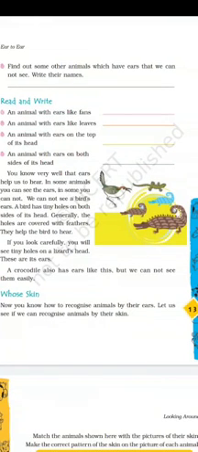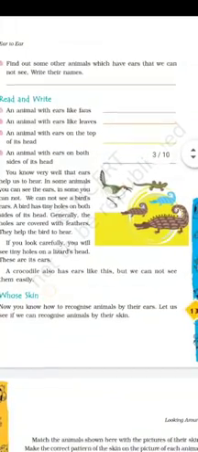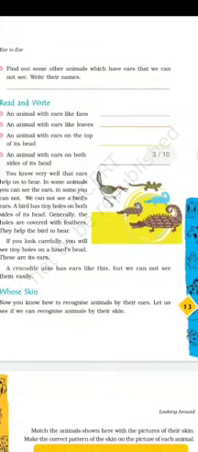Here, in the information given, we can learn that all animals and birds have ears. But some animals have ears that are clearly visible, like a dog and an elephant, as we saw in the picture earlier. But in birds, students, birds have feathers on their body and their ears are sometimes covered with those feathers.